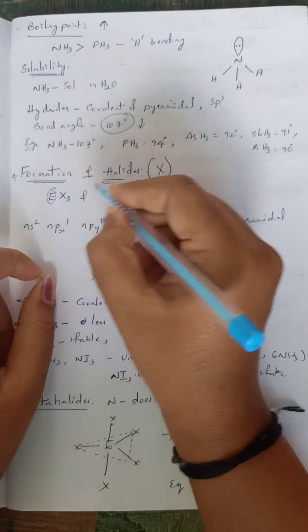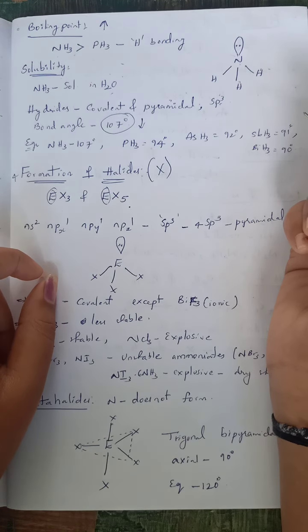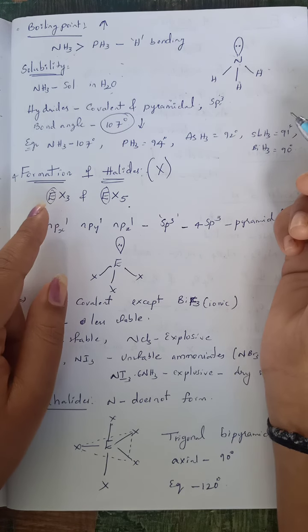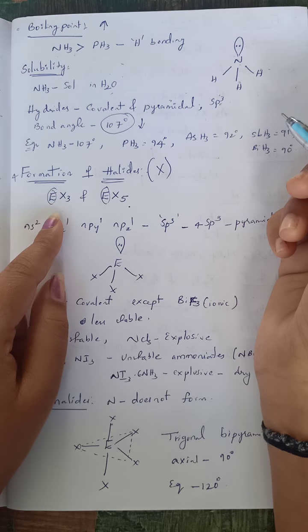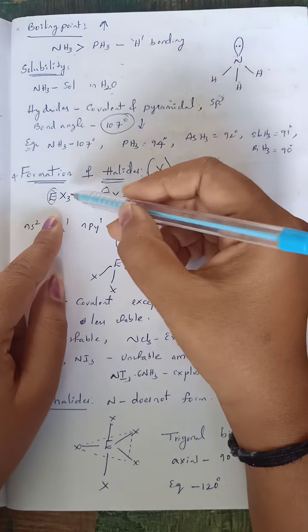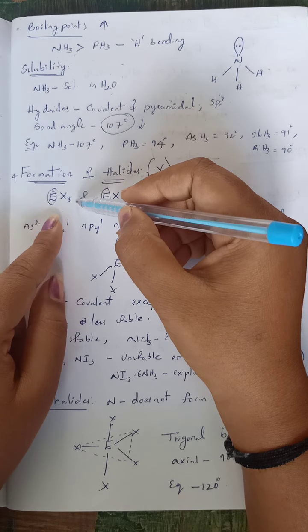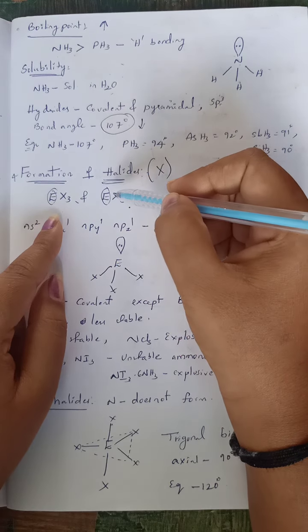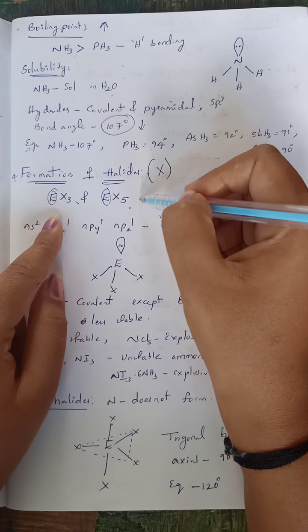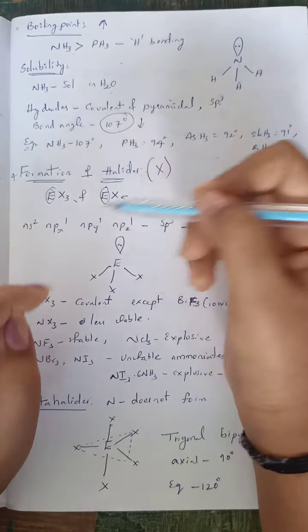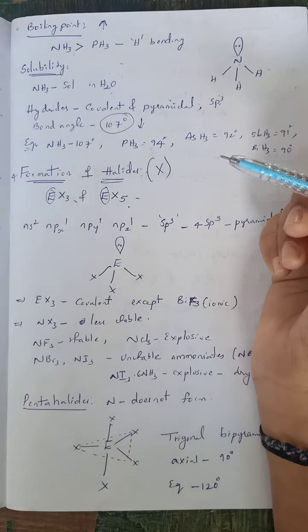What does E indicate here? That is the group 15 element. It may be nitrogen, phosphorus, arsenic, antimony or bismuth. In general, we represent it using the general letter E. When they combine with 3 halogen atoms, they form trihalides. When group 15 elements combine with 5 halogen atoms, they form pentahalides. Now we'll see how these trihalides are formed.